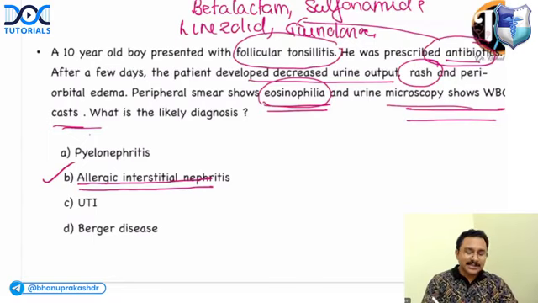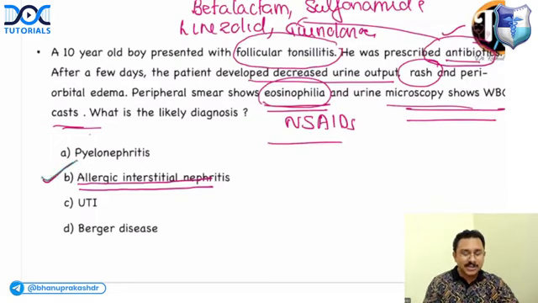Okay. And Sachin is saying, yes, NSAIDs also can cause allergic interstitial nephritis, but here they have specifically said antibiotics. But other drugs like NSAIDs, certain diuretics, certain anticonvulsants can also cause allergic interstitial nephritis. Answer is option B.